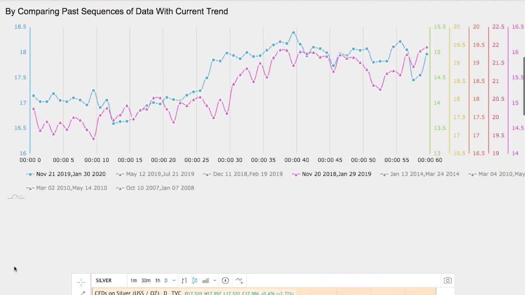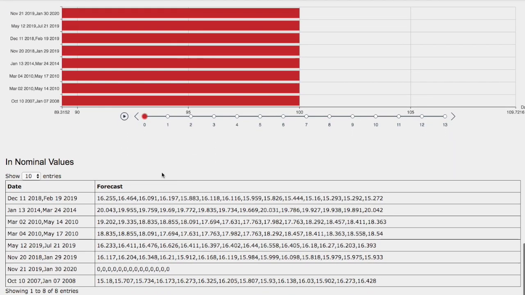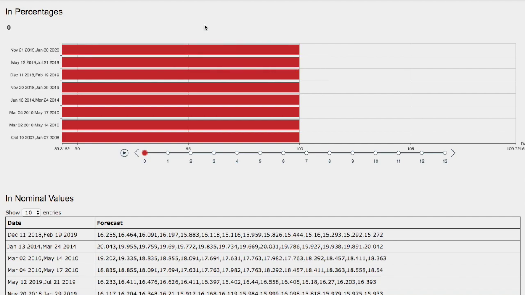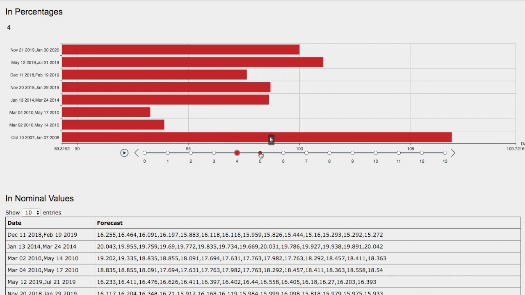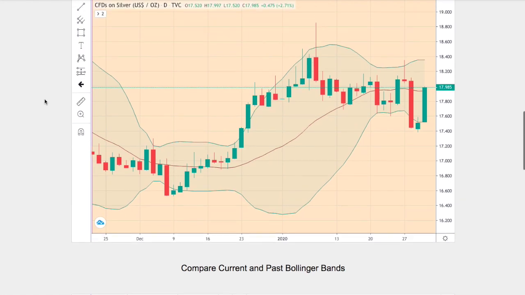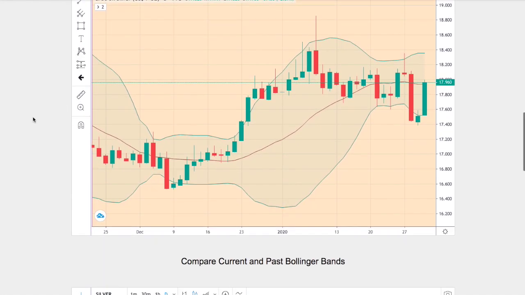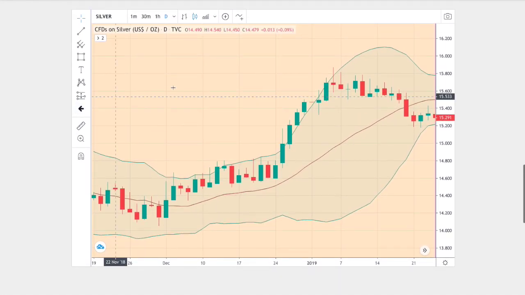So let's head to the forecast for silver. I'll go day by day where silver will head to in the next coming days. We have 1 day out, 2 days out, 3 days out, 4 days out, 5 days out, 6 days out, and 7 days out. Which one of these models should we focus on? Ideally, the model that is the best match to the current trend. Right here we have the current trend, and below is the trend that I believe is the best match.